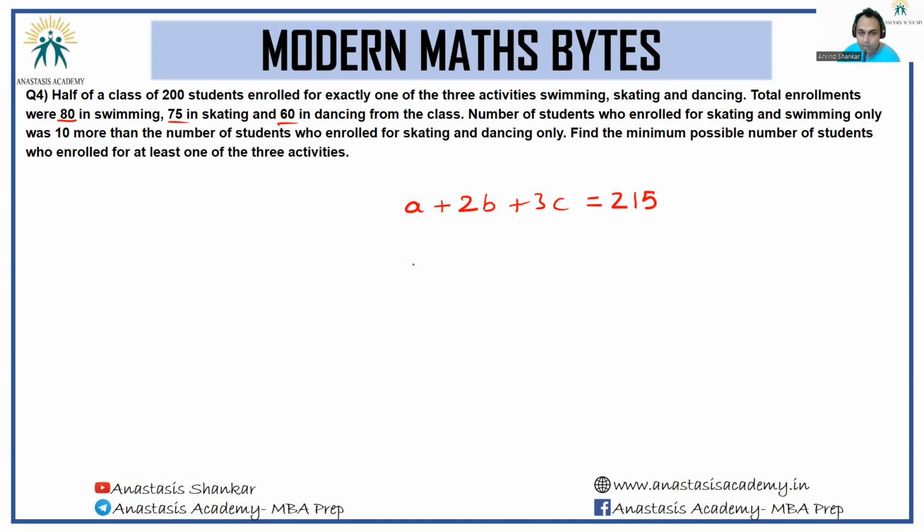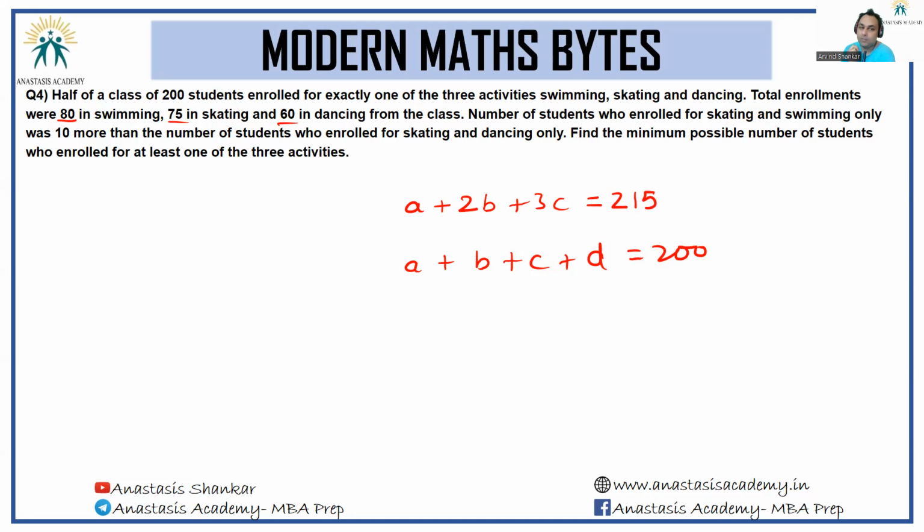Additionally, A plus B plus C plus D is equal to 200. Now see what these equations mean. A is the count of people who take up exactly one activity. B is the count of people who take up exactly 2 activities.